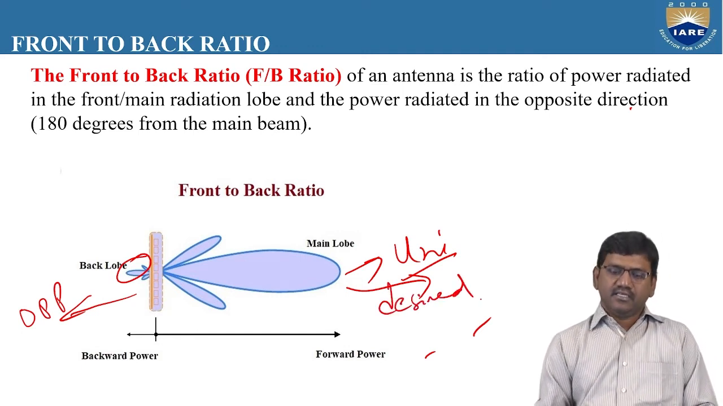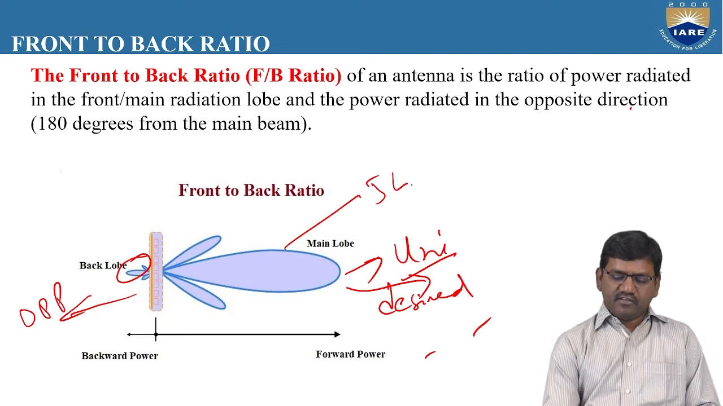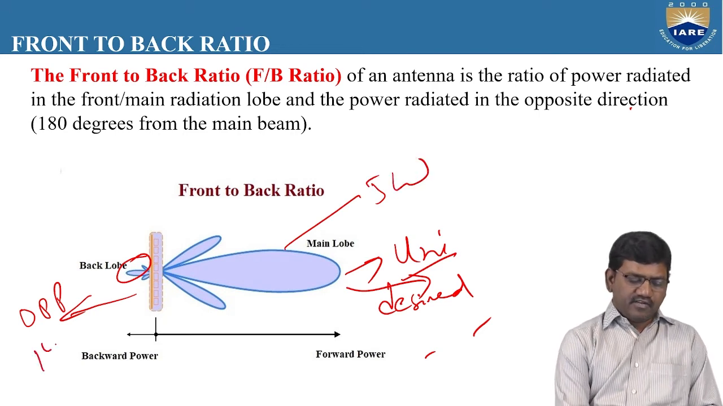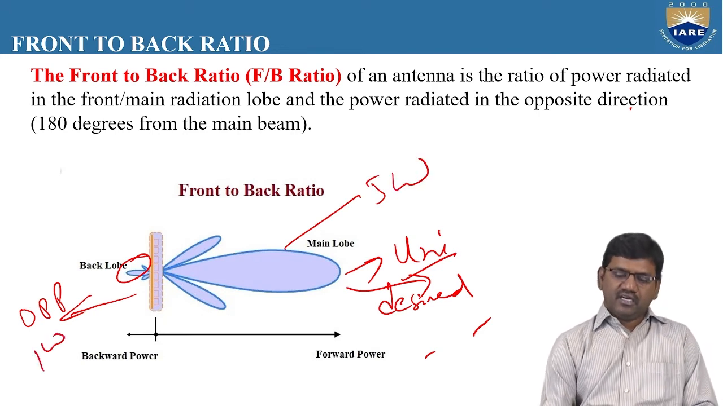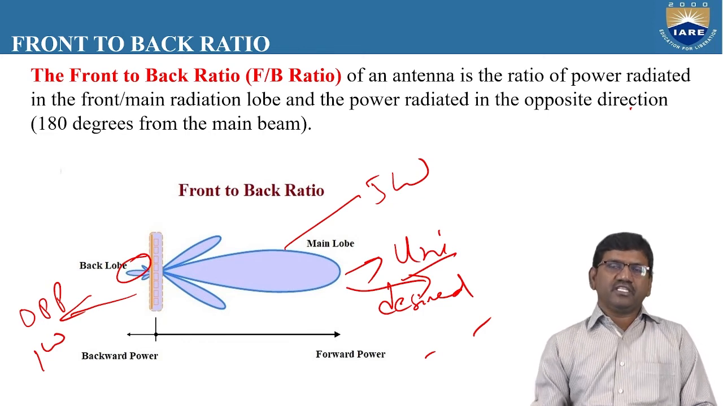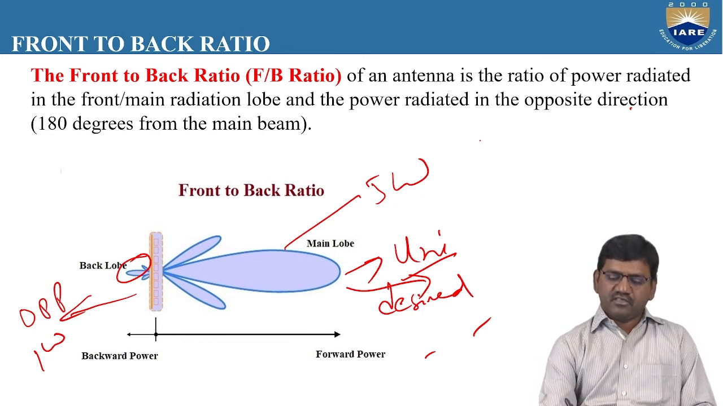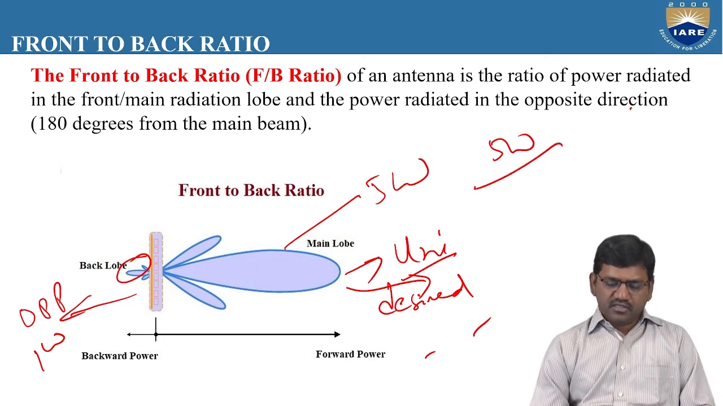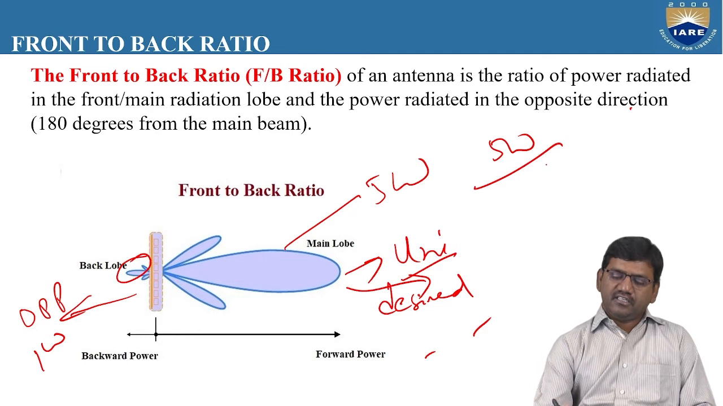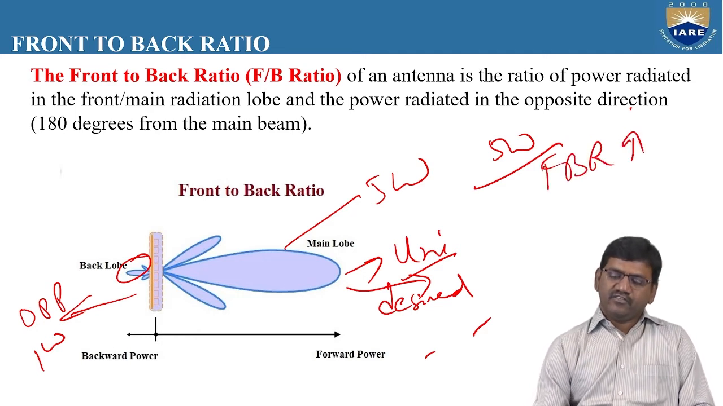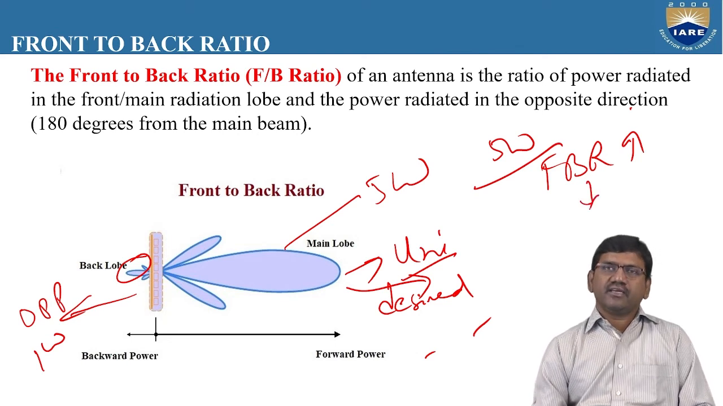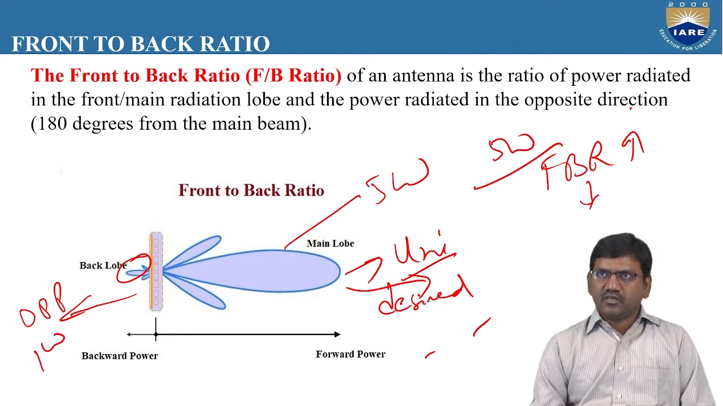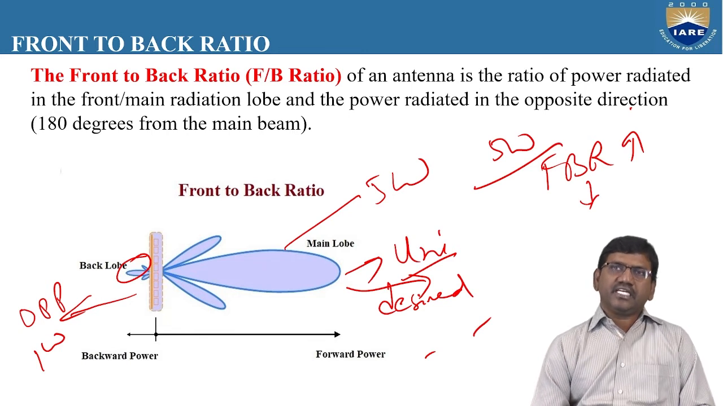Suppose the desired direction is 5 watts. In the opposite direction, it is 1 watt. If we calculate the ratio, we will get the value of FBR. 5 watts by 1 watt is equal to 5. So this is how to calculate the FBR. So always, whenever you design an antenna, see that the value of FBR must be high. If the FBR value is very less, we can directly say the design of the antenna is not good, and there might be some connectivity problem or insulation problem between the transmission line and the antenna.